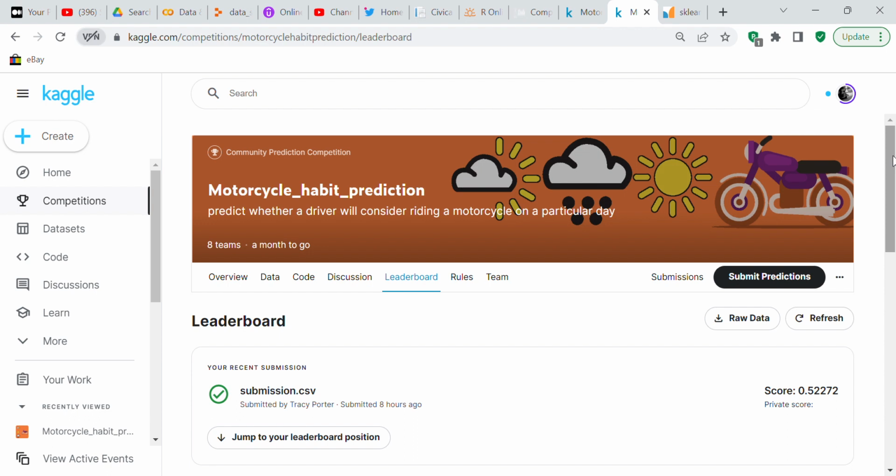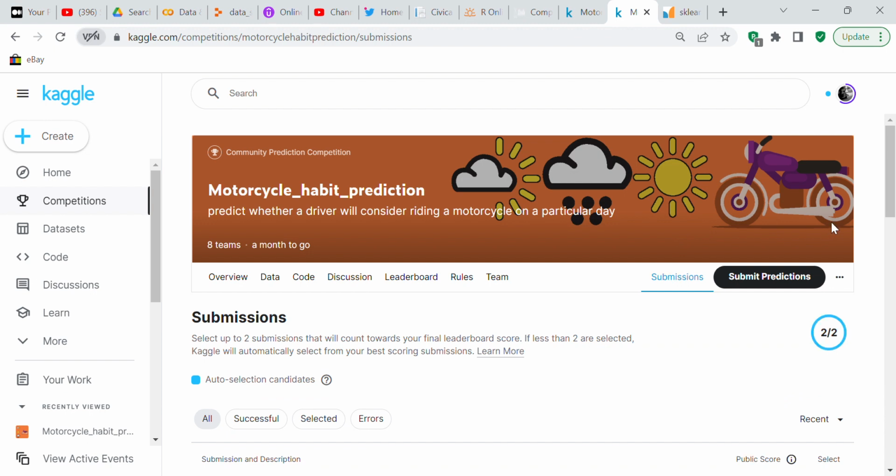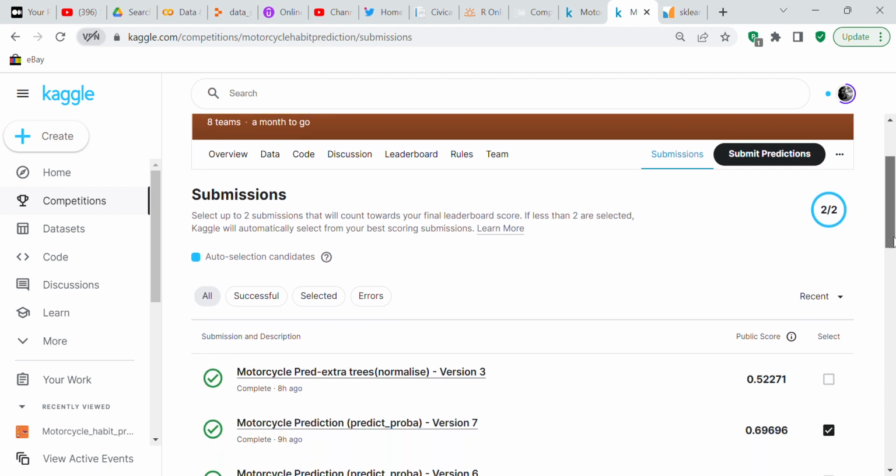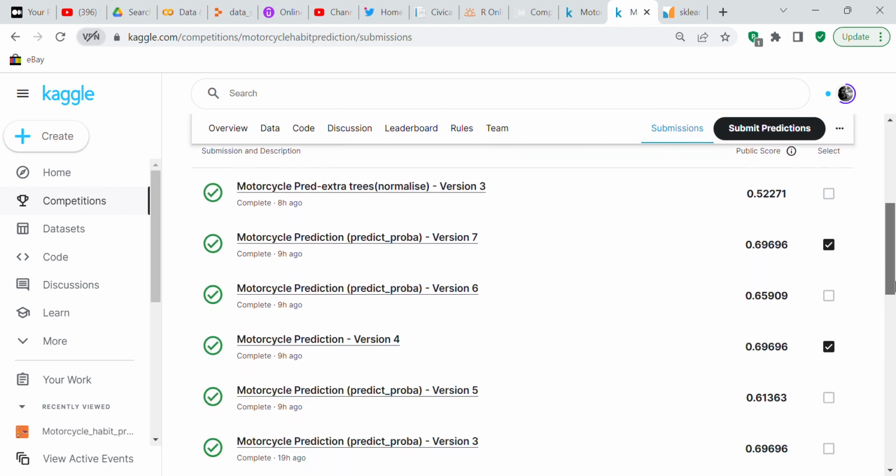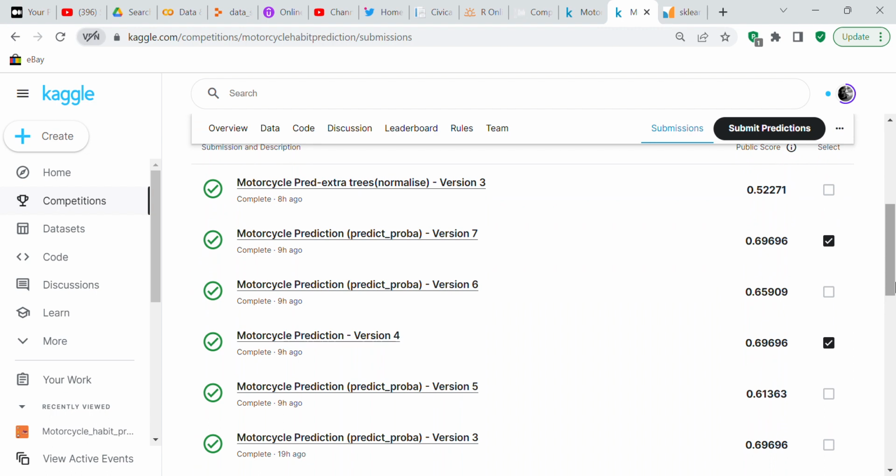So I'm going to go ahead and close this video because we've covered the code review, which is what I wanted to do. If you went and looked at motorcycle prediction number 4, it would be exactly the same as this one, except that I used logistic regression and I used predict instead of predict proba.